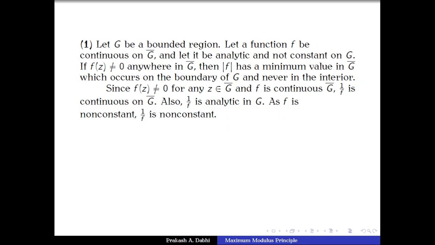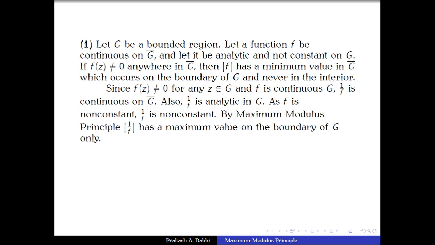So now 1 upon f is continuous on the closure of a bounded region G, analytic on G, and non-constant. Therefore, by the maximum modulus principle, the function mod of 1 upon f has a maximum value which occurs only on the boundary of G but never in the interior.